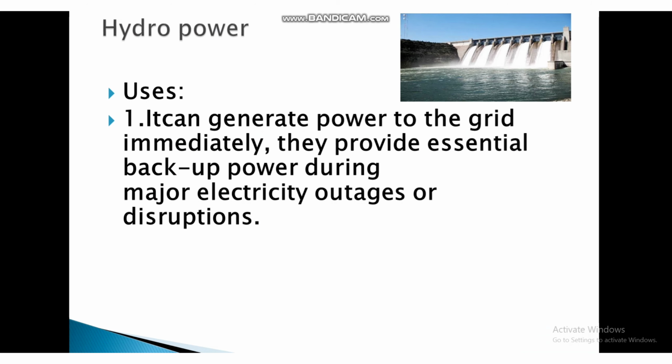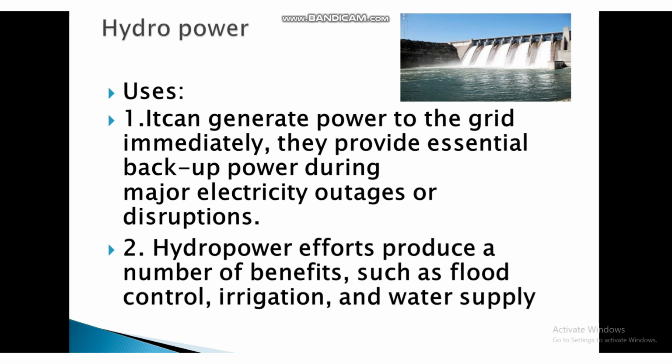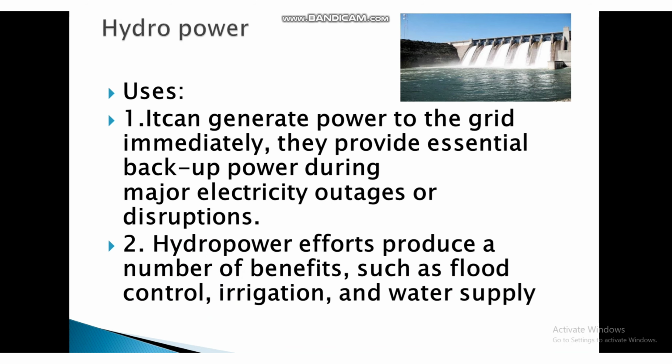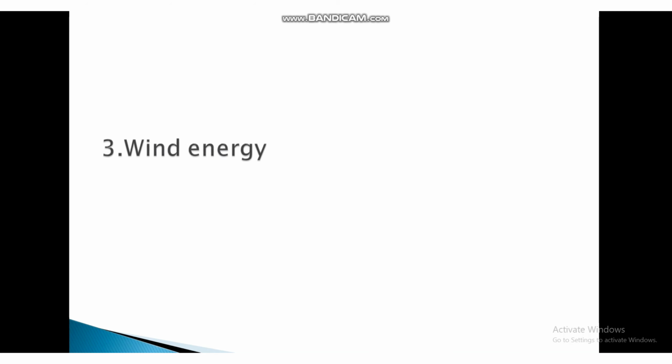Uses of hydropower. First, it can generate power to the grid immediately. They provide essential backup power during major electricity outages or disruptions. Hydropower efforts produce a number of benefits such as flood control, irrigation, and water supply.